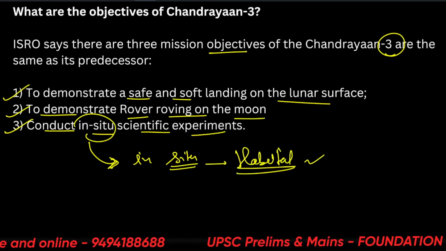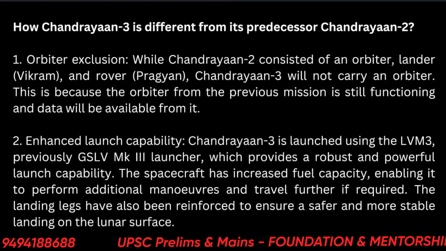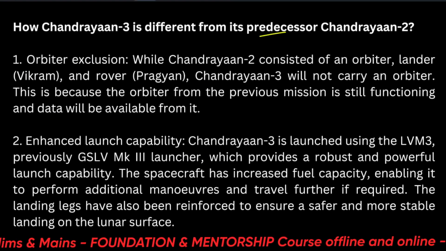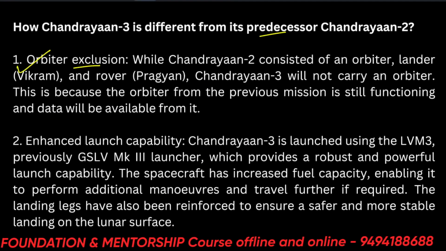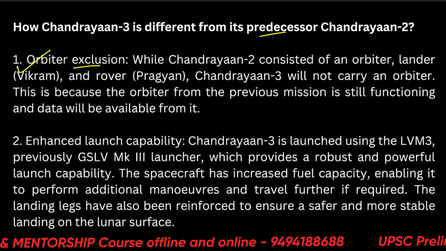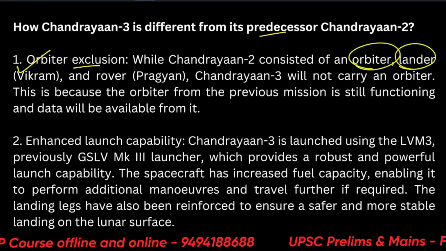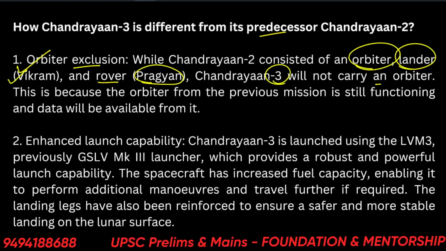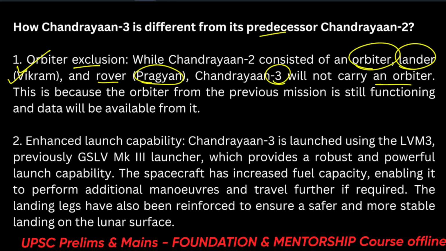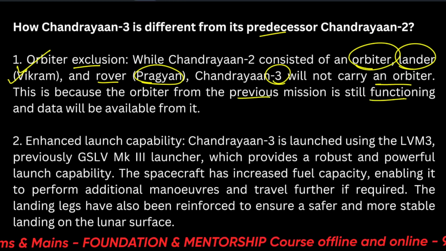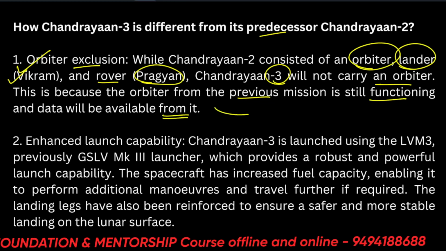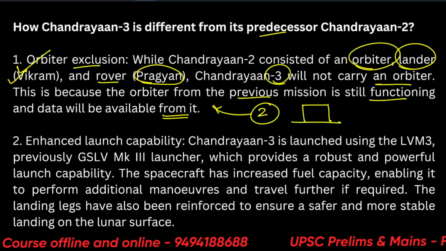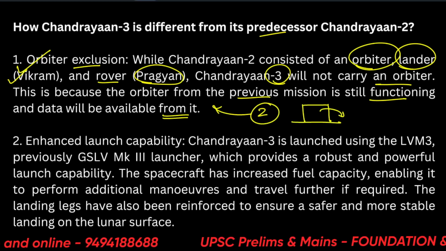Okay. So how is Chandrayaan 3 different from its predecessor Chandrayaan 2? Orbiter exclusion. While Chandrayaan 2 consisted of an orbiter, lander, the lander's name was Vikram and rover's name was Pragyan, Chandrayaan 3 will not carry an orbiter. This is because the orbiter from the previous mission is still functional and data will be available from it. Alright, there was a landing error. If you remember in Chandrayaan 2, it just turned like this and could not get back.